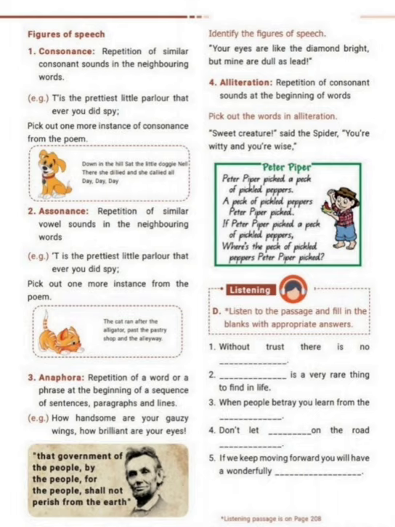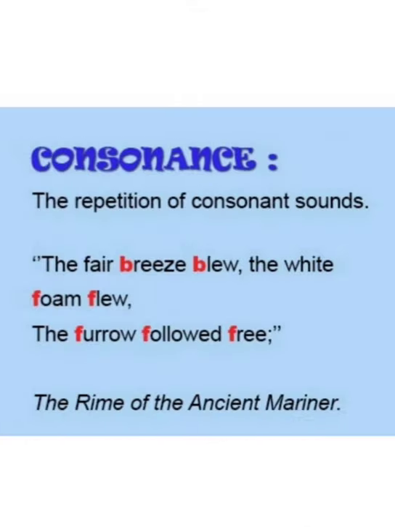That is consonance. See this one, the repetition of consonant sound: The fair breeze blew, the white foam flew, the furrow followed free. Here B is a consonant. These are consonant sounds.